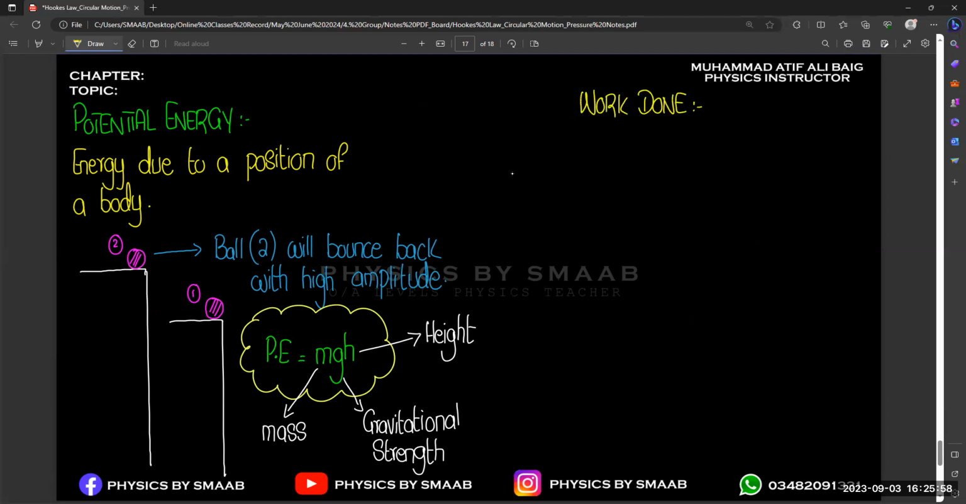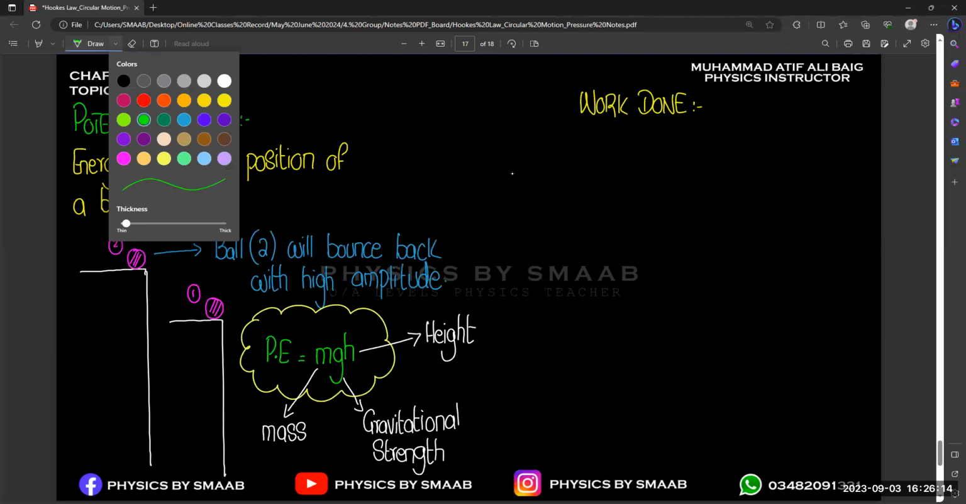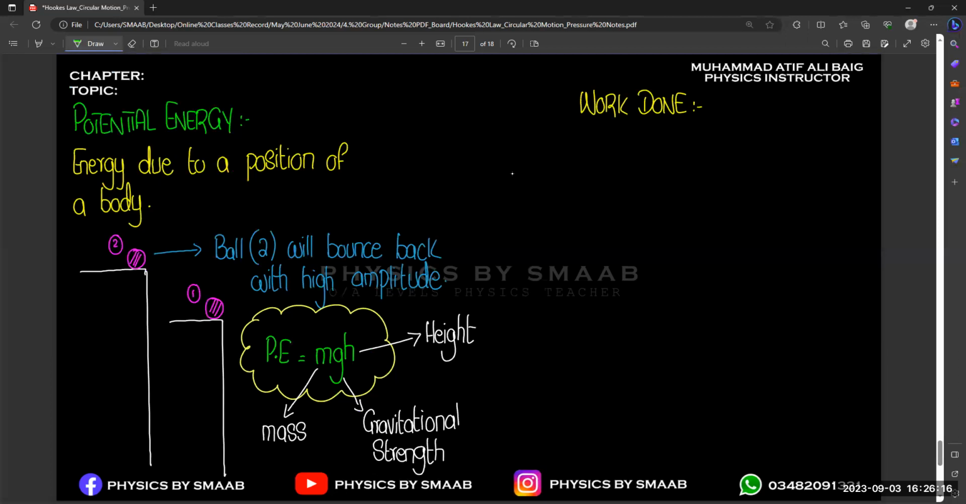The formula and the concept of work done are more or less equal to moments, because in moments we discussed that the moment equals force into distance, F into D. The same thing we are going to use in work done. That's why we use the concept of moments over there. Otherwise, both formula and concept will be the same.